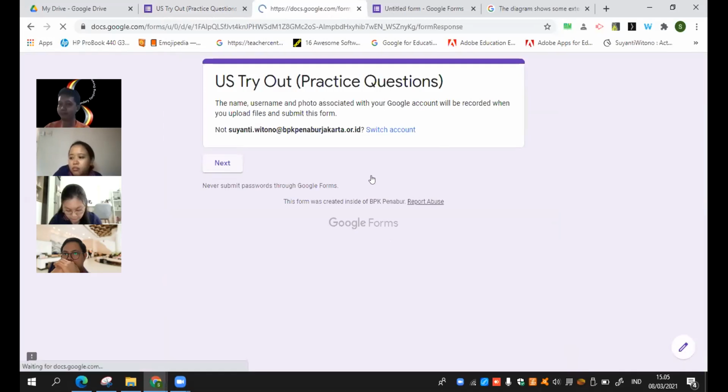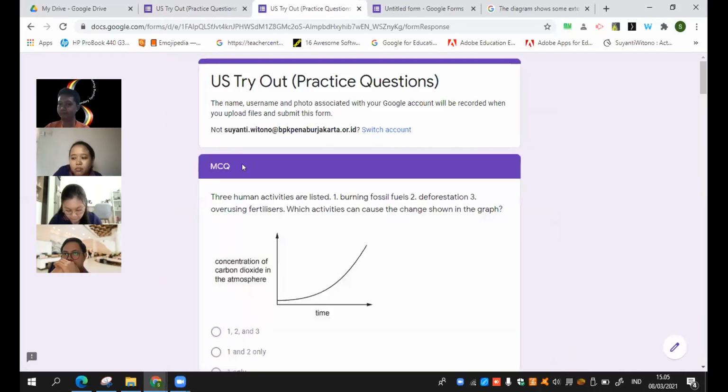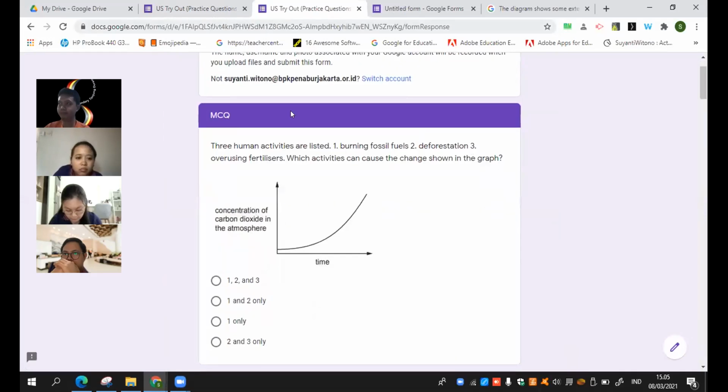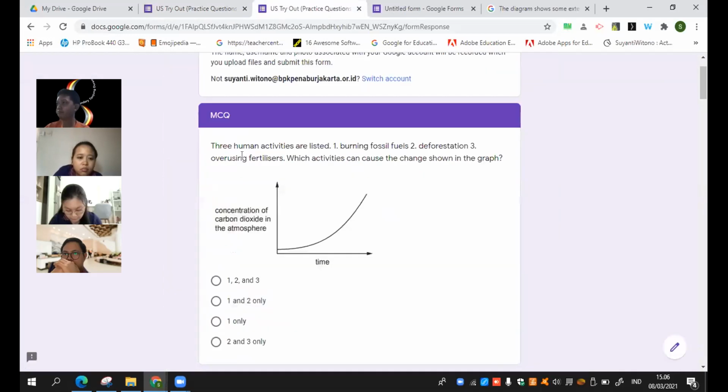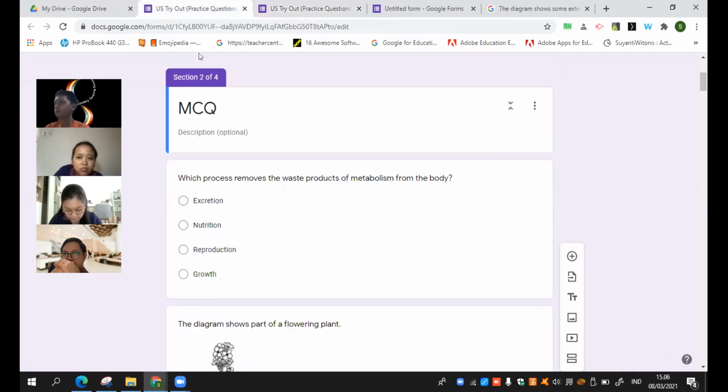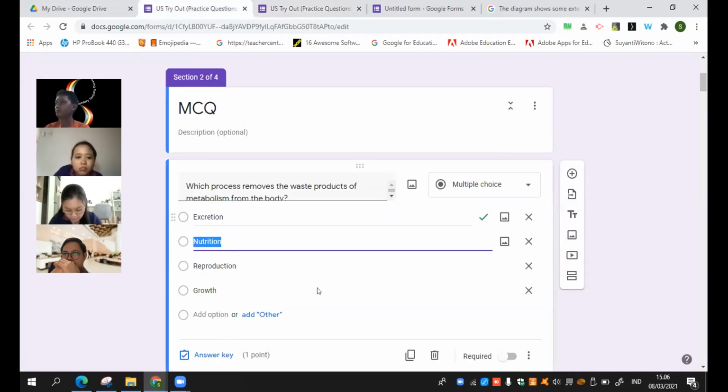Next. Okay, that one if we collect the email address in the beginning. Now, if you see, now this is the question. This is my first number in here, but since I shuffle that question, this one will come out as the first question. Terus how do we check that one? Don't worry. The answer key is following the question. Jadi we do not worry whether the question is shuffling or not. The form will check it by itself. Like that.